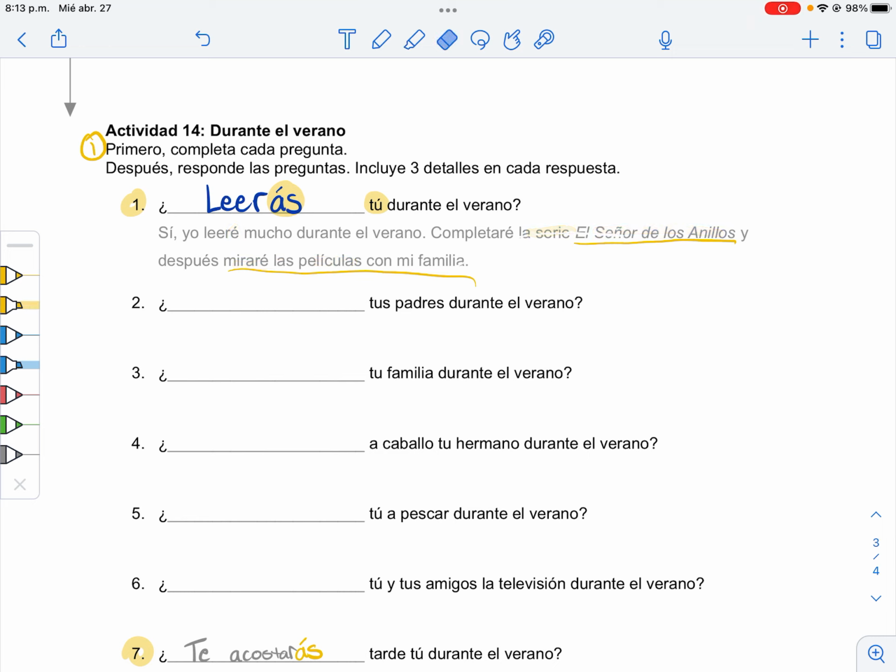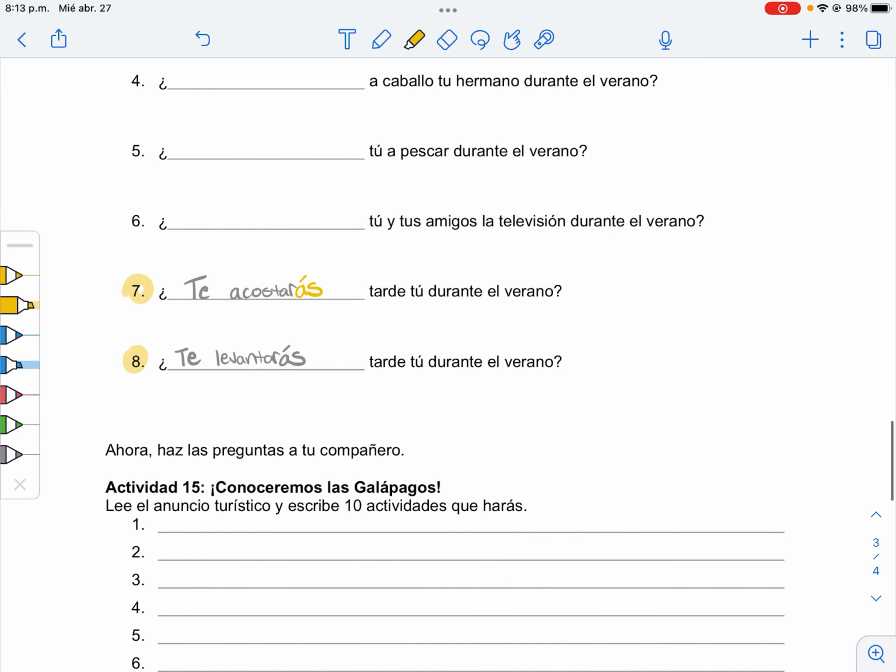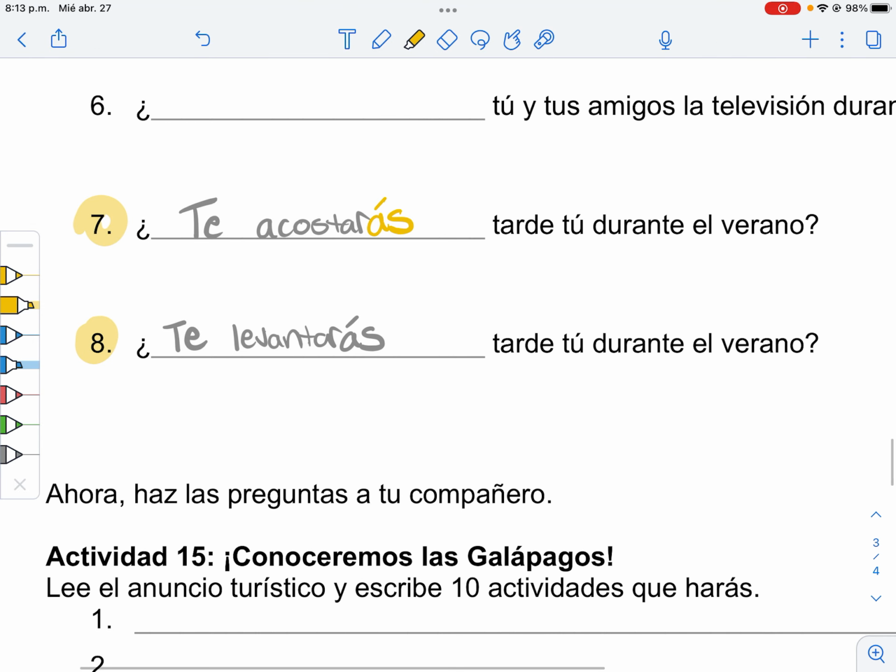Lots of ideas. Your yo form and all your answers need to end with eh. Now our yo forms get a little different here down in reflexive verb land. With our reflexive pronouns are going to need to change to me, in addition to our endings changing to e.